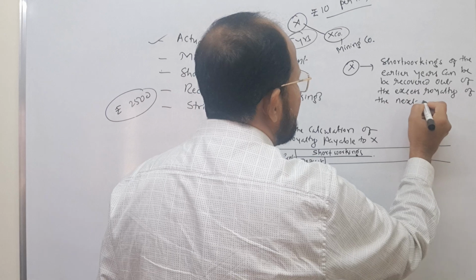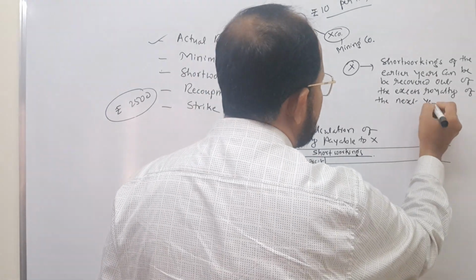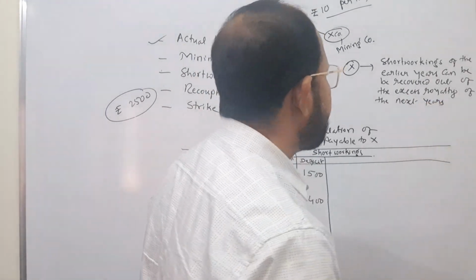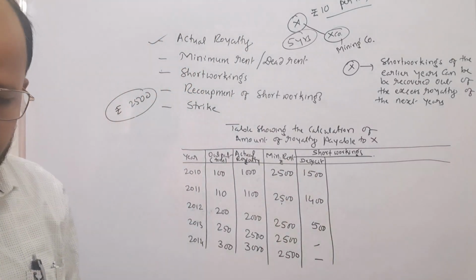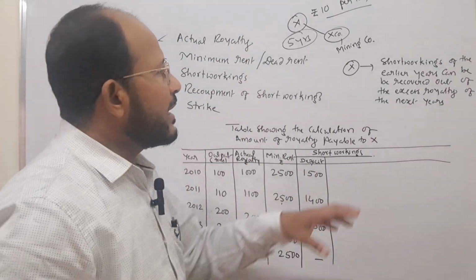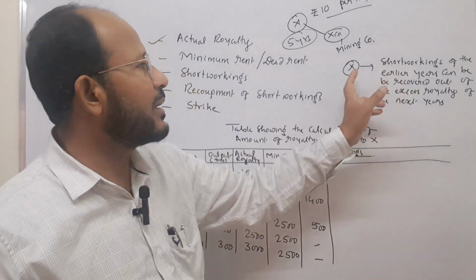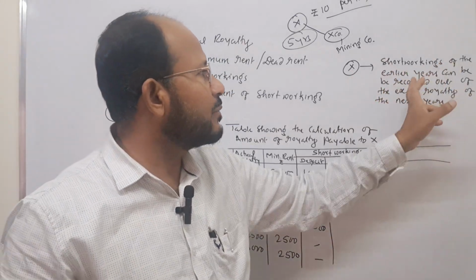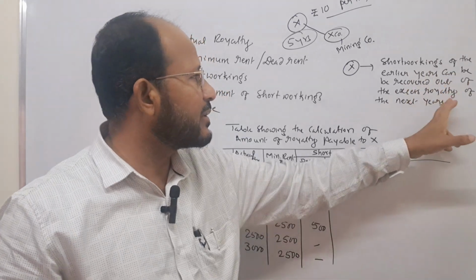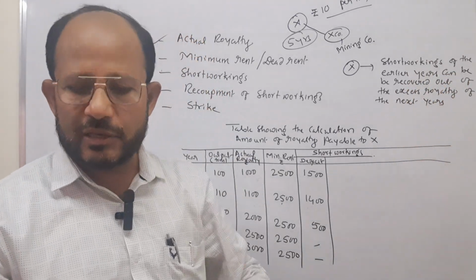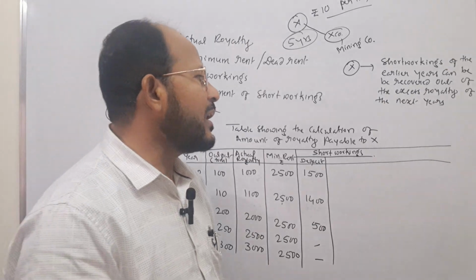Excess royalty of the next years. Assume here, the condition put by the owner is written in the agreement: short workings of the earlier years can be recovered out of the excess royalties of the next years.